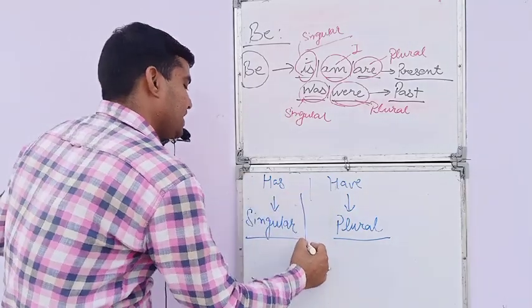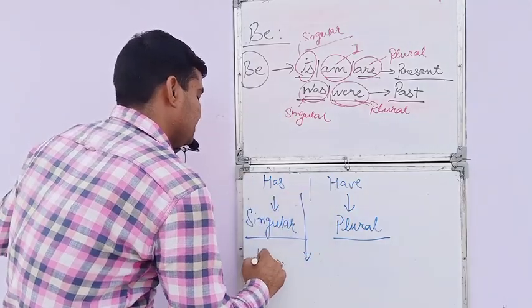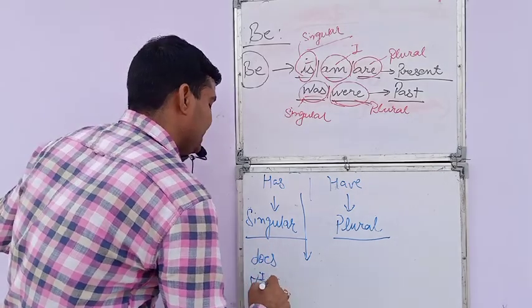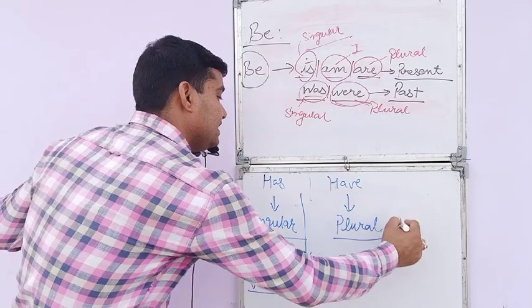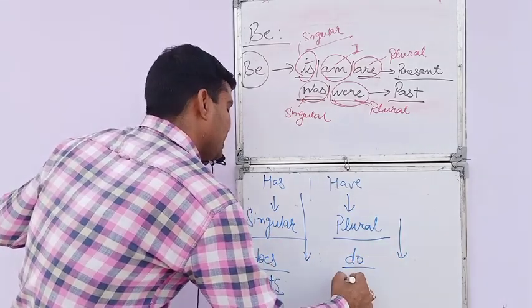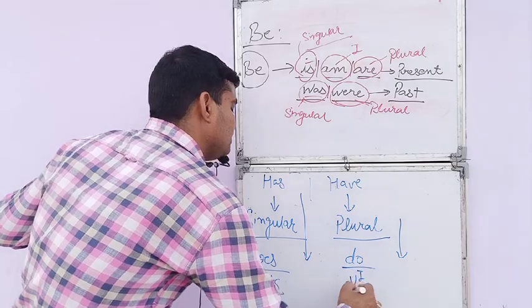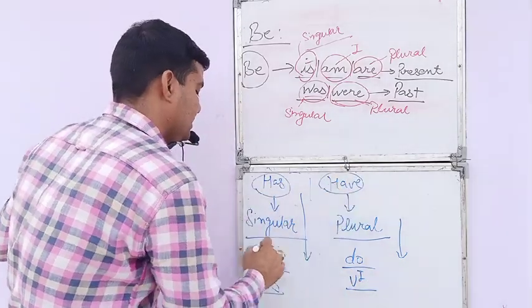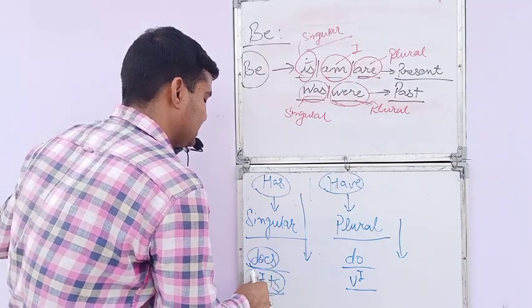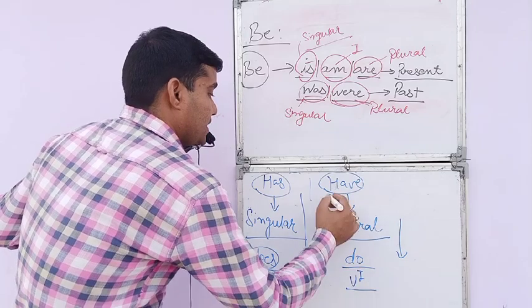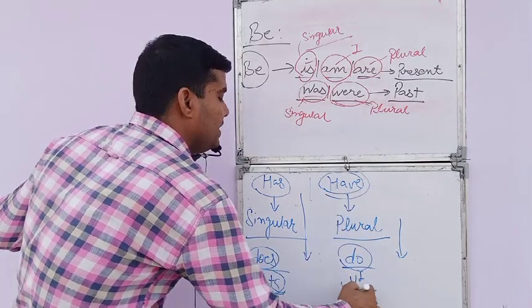It is the same with does and V1 plus S, and it is the same here with do in simple present tense and only V1. Has, have, does, V1 plus S. It is have, do and only V1.